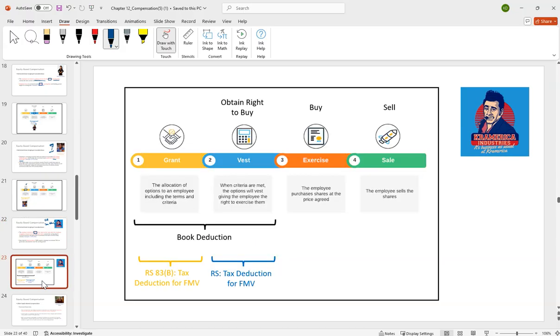So the idea with this is, with regard to the traditional restricted stock with Elaine, she claims the income on the vesting date, so the corporation is going to get the deduction on the vesting date. But if it was Susie, where we have the 83(b) election, she's going to accelerate that income to the grant date, and then to match that, we're going to have the employer deduction on the grant date as well.